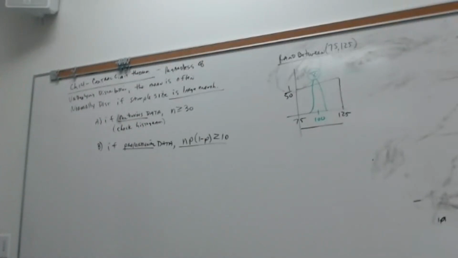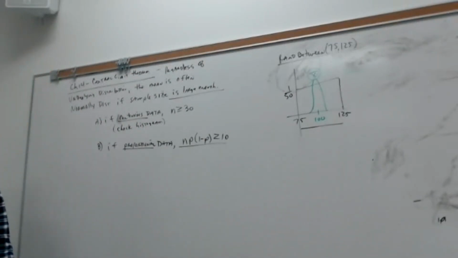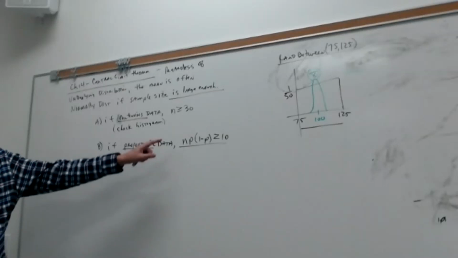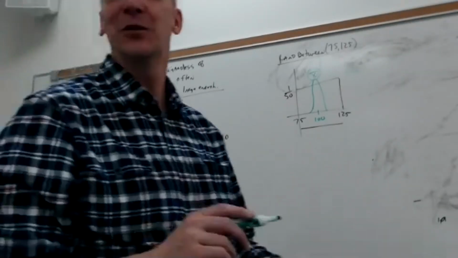If my sample size is large enough. Okay? Now, how large should it be normally? Bigger than 30. I'm going to do it with less than that just to show you a cool thing, okay?